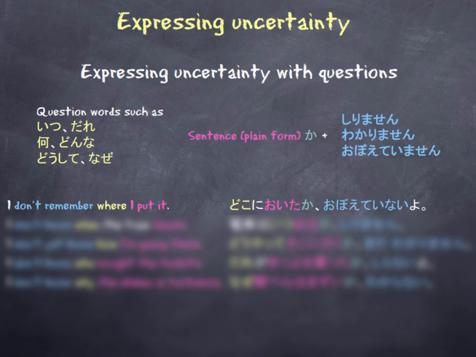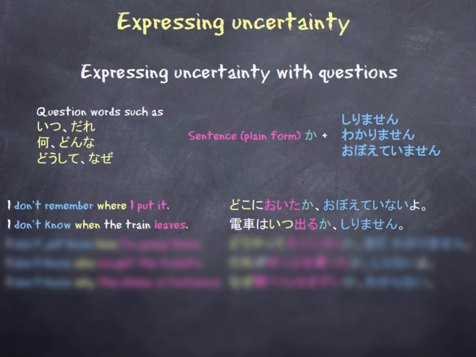So let's take a look here at our first example. I don't remember where I put it. Doko ni oita ka oboete inai yo. In this case, our question word is doko, which is where, and our sentence, which is in plain form, as we can see here, oita, means to put something, and we've followed that with ka, and then we've attached our verb oboete inai, which means I don't remember, and we can see here that it's in its plain form also.